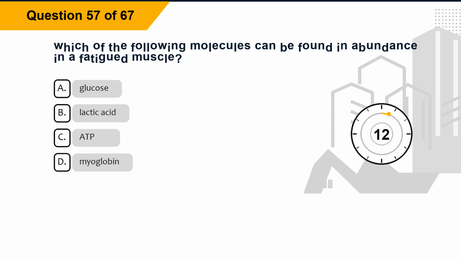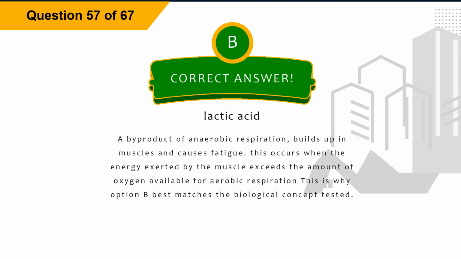Question 57. Which of the following molecules can be found in abundance in a fatigued muscle? Option A, glucose. Option B, lactic acid. Option C, ATP. Option D, myoglobin. The correct answer is option B, lactic acid. Explanation: lactic acid, a byproduct of anaerobic respiration, builds up in muscles and causes fatigue. This occurs when the energy exerted by the muscle exceeds the amount of oxygen available for aerobic respiration. This is why option B best matches the biological concept tested.